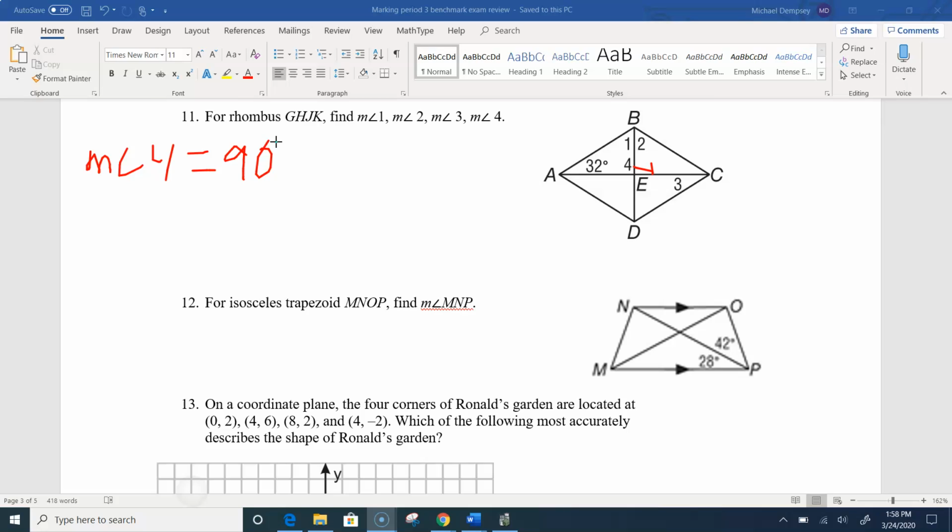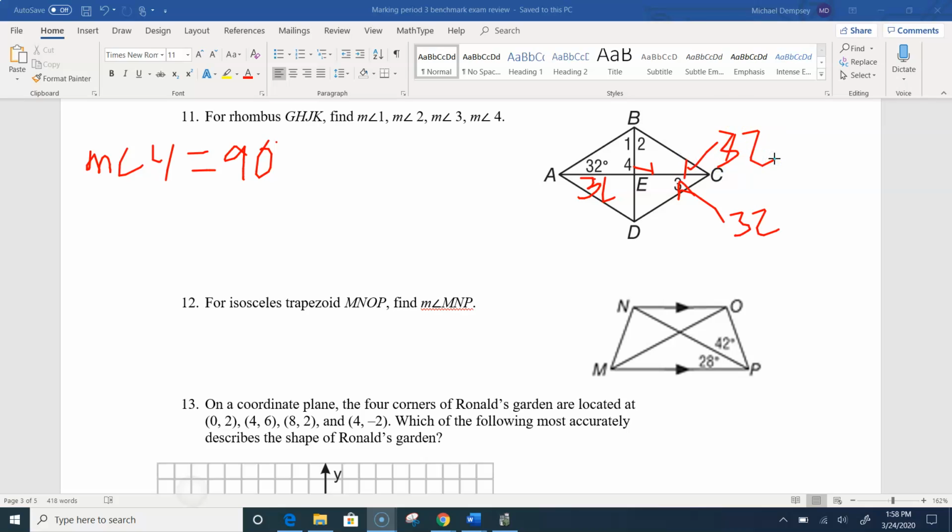And remember that these diagonals bisect all the angles they divide. So this is also 32. And in a rhombus, remember that it's a parallelogram, so that rule that opposite angles are equal is still true. So this would have to be 32 and 32 here as well.